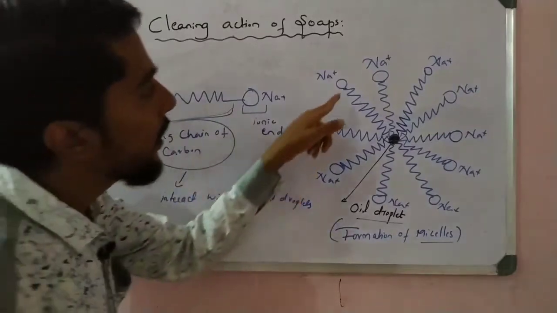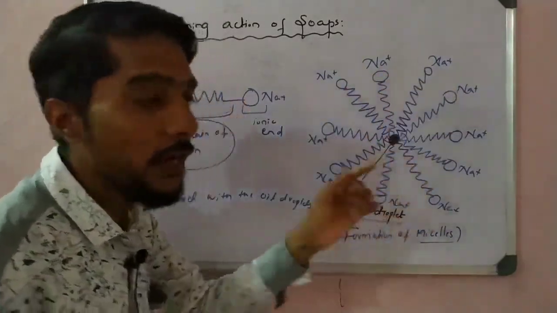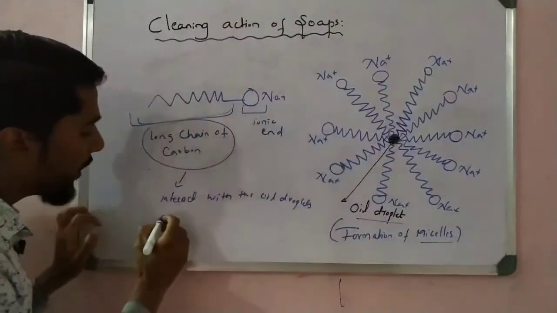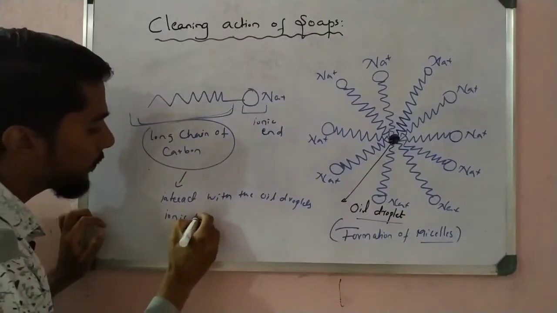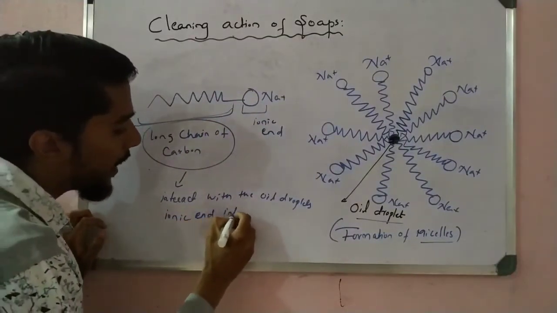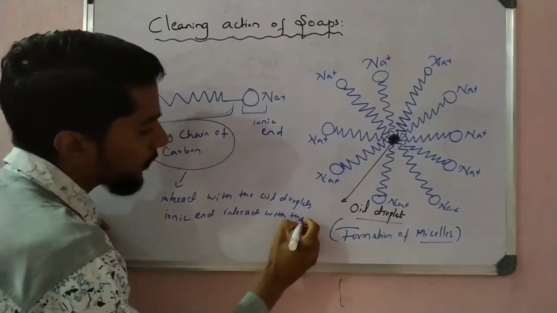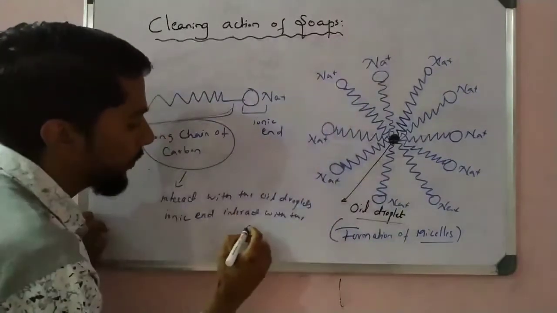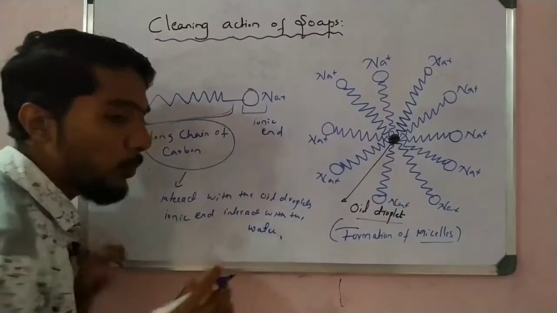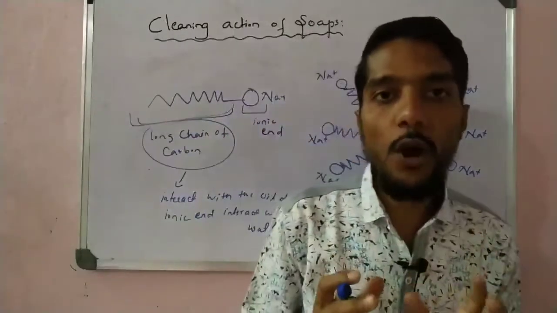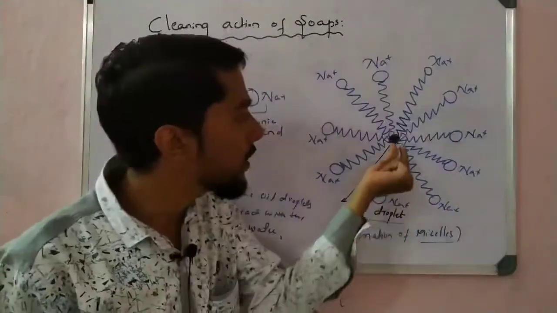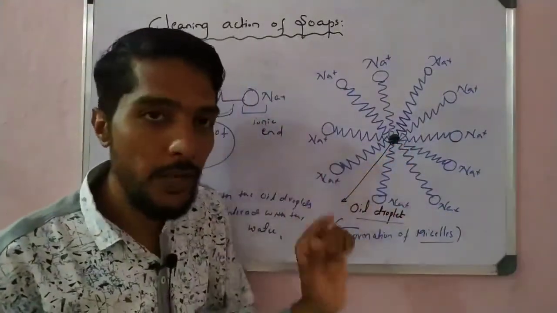And see here, this Na+, that is the ionic end. And that ionic end interacts with the water. That is very important, you have to remember. In the micellar structure we observe three parts. One part is the center part, that is the oil droplet, the center part.